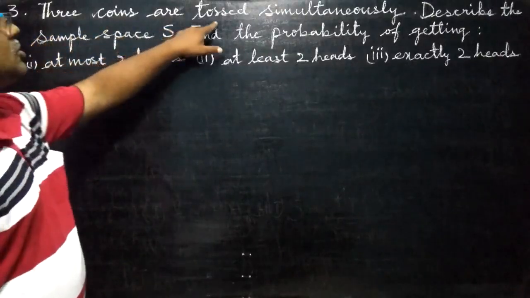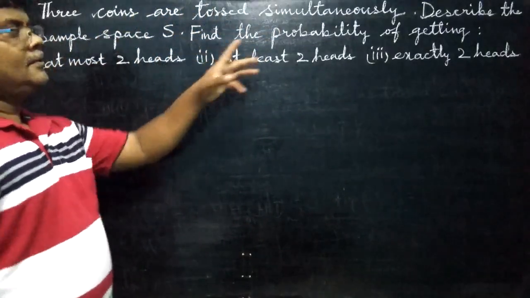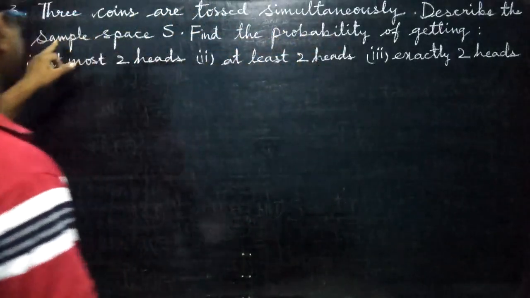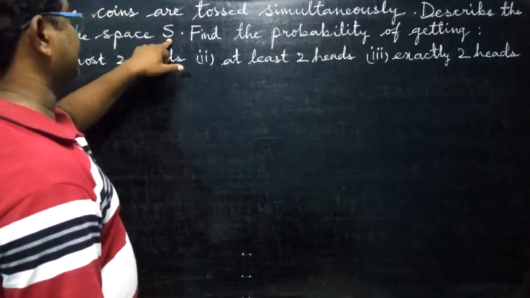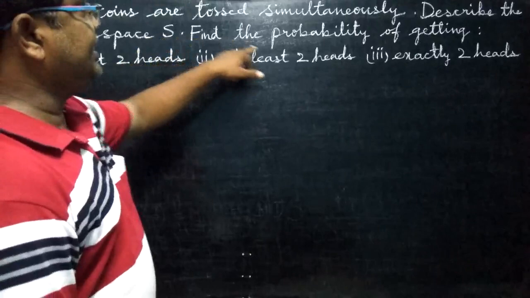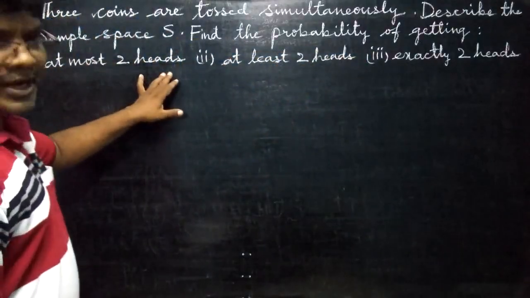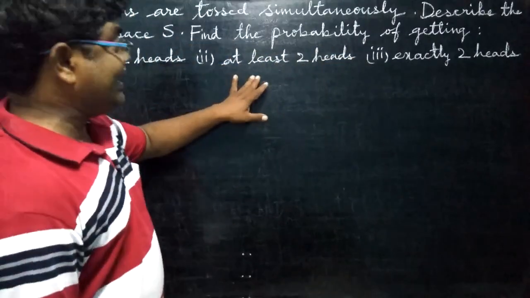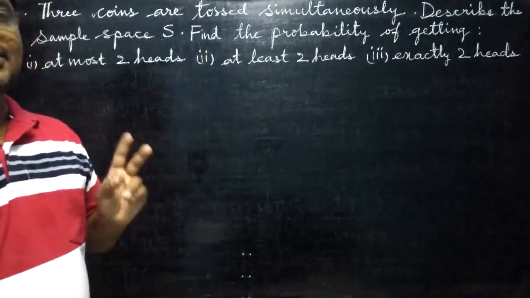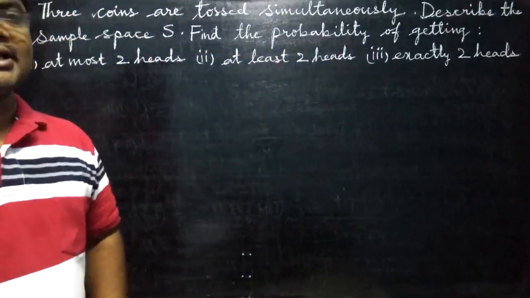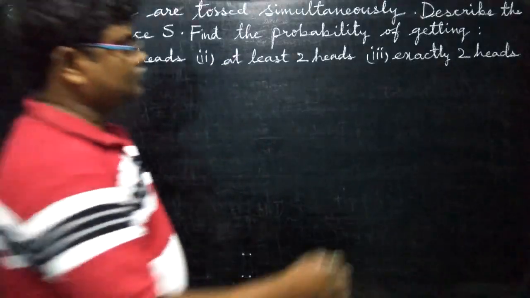Third problem. 3 coins are tossed simultaneously. This time 3 coins. Describe the sample space S. We have to first describe sample space S. Find the probability of getting first, at most 2 heads; second, at least 2 heads; and third, exactly 2 heads. How to get the sequence, or how many ways will come, I'll explain you clearly.